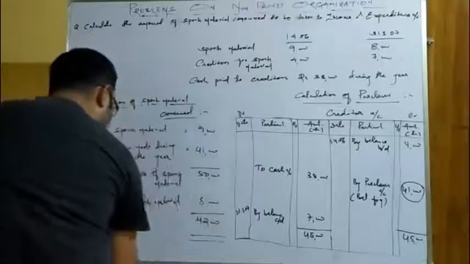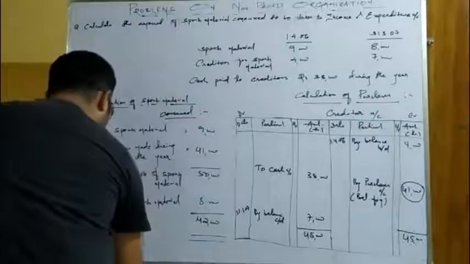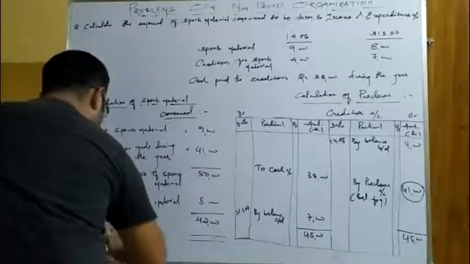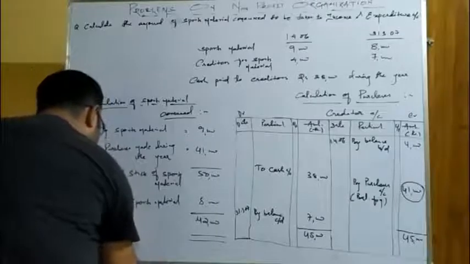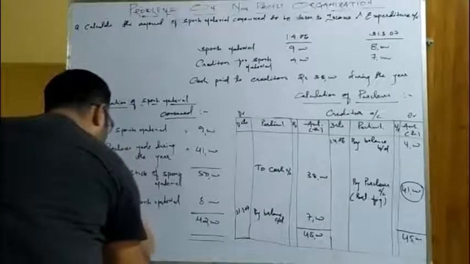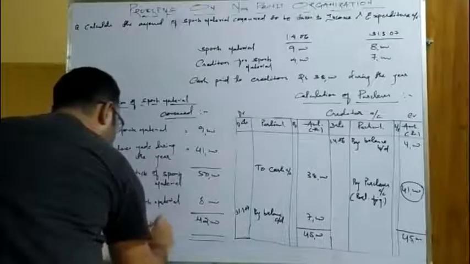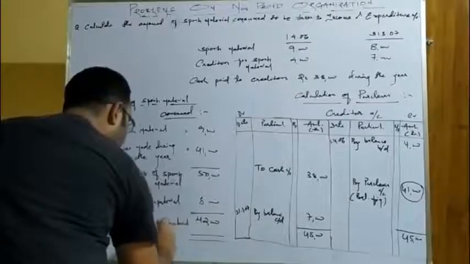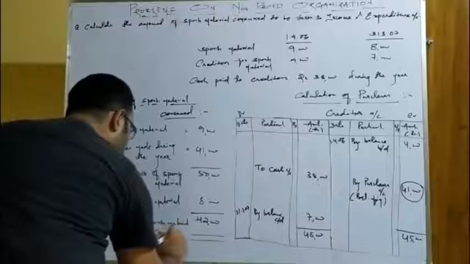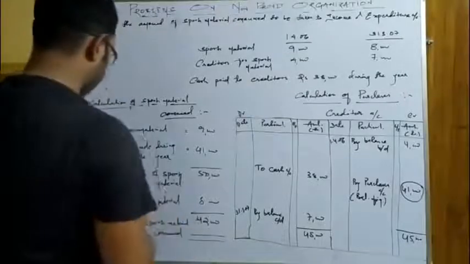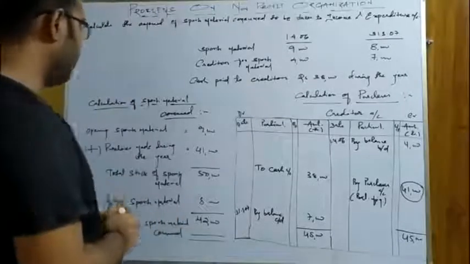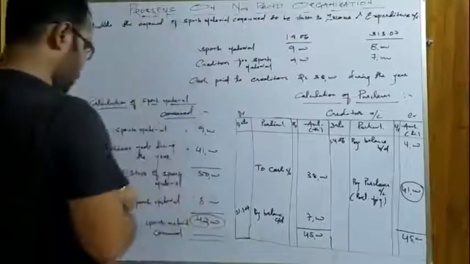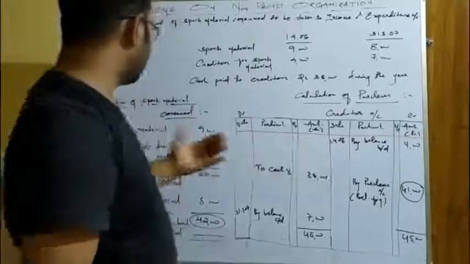Then you can write it over here: therefore, cost of sports material consumed. So cost of sports material consumed is 42,000. These are the two main answers of this question, that is purchases and the cost of material consumed.